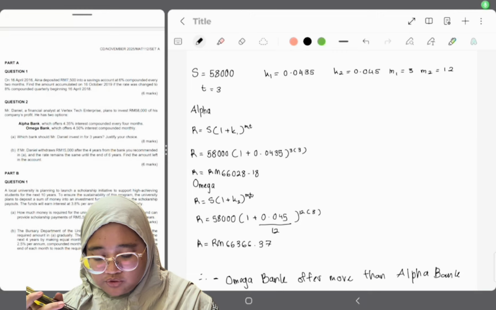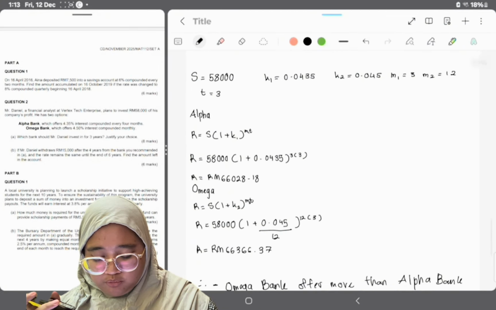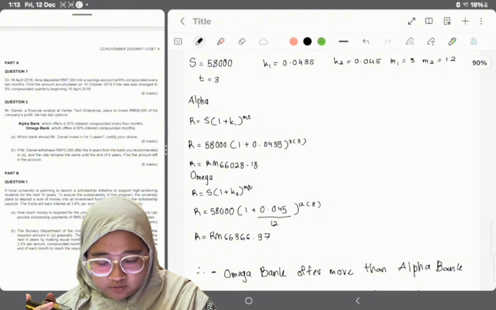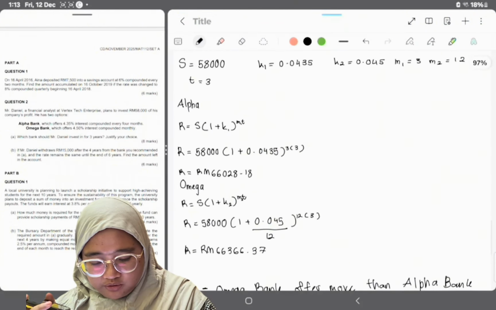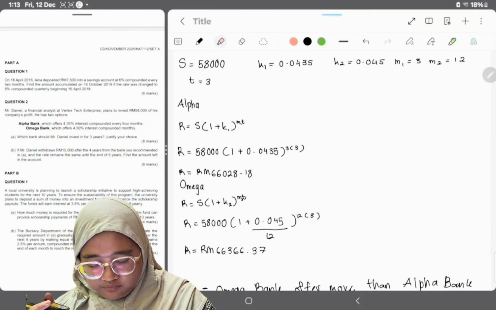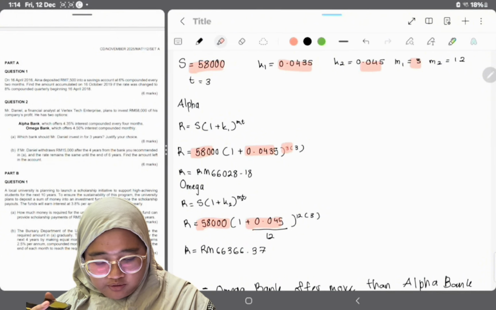To answer question 2, part A, I have chalked out the formula and also the calculation. So we know that we have to put down the 58,000, and the K1 is for Alpha Bank, K2 is for Omega, and 12 is for Omega.